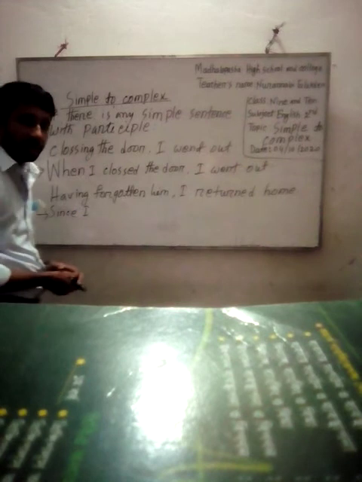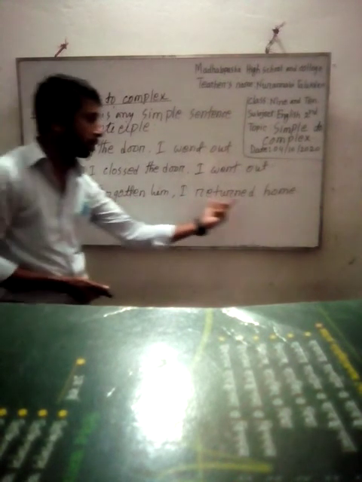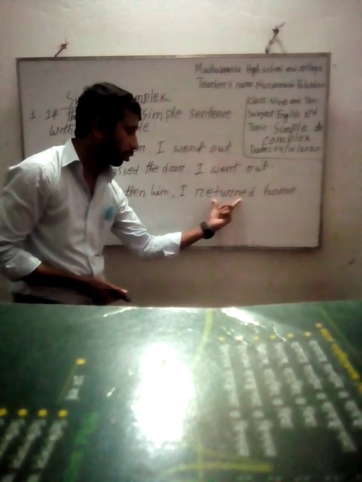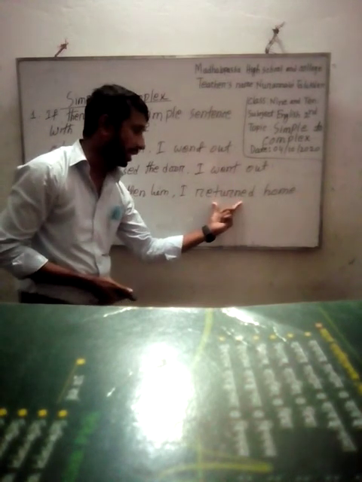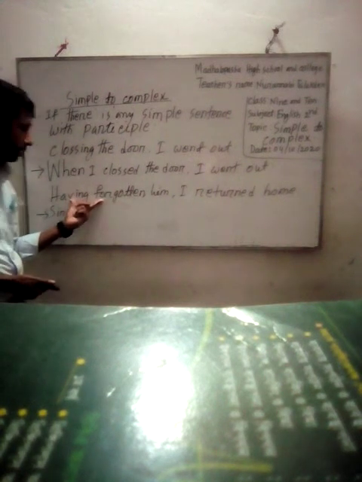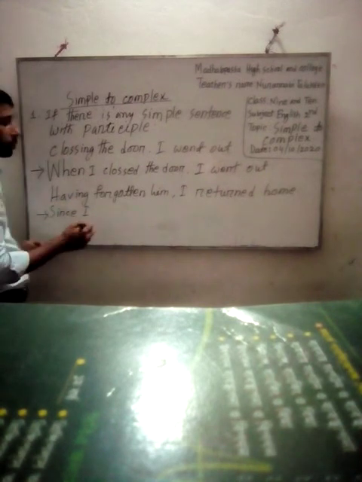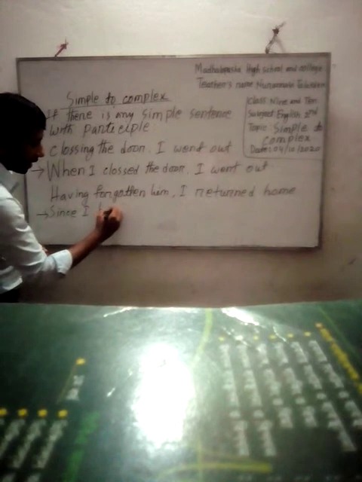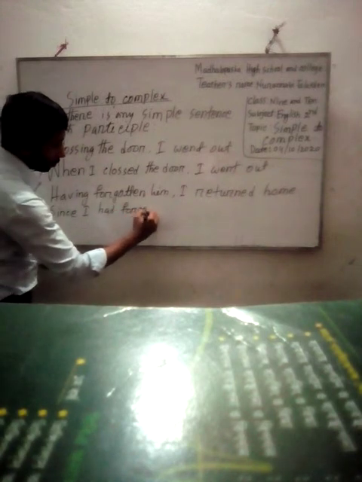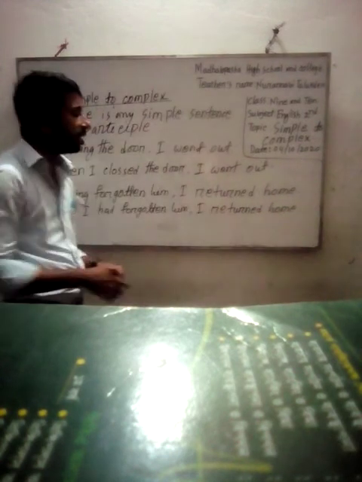We will have to change the tense. We change the tense of the present participle according to the tense of the second clause. The second clause, returned, is in past tense. So we will change the clause of present participle into past tense. As having, we use the past form. The past form of has is had. Forgotten. I returned home. We don't need to say the second clause.